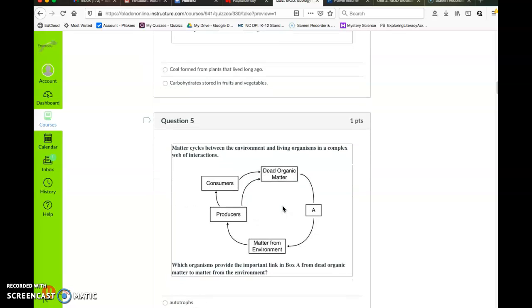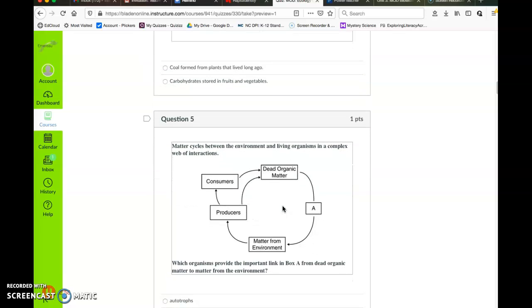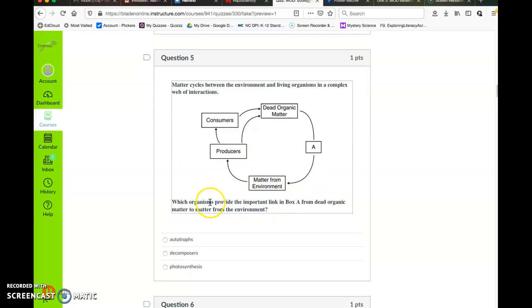Question number 5. Matter cycles between the environment and living organisms in a complex web of interactions. Dead organic matter, A, matter from the environment, producers, consumers. Which organisms provide the important link in box A from dead organic matter to matter from the environment? Autotrophs, decomposers, photosynthesis.